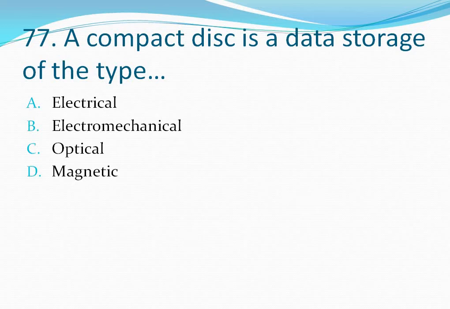A compact disk is a data storage of the type magnetic. So the correct answer is option D, magnetic. Let's move to the next question.